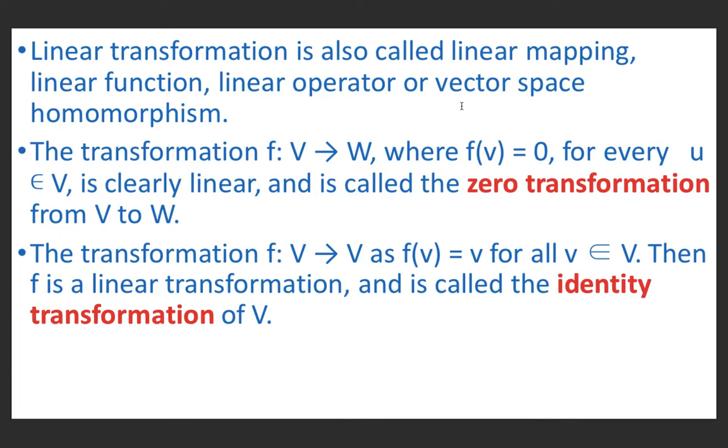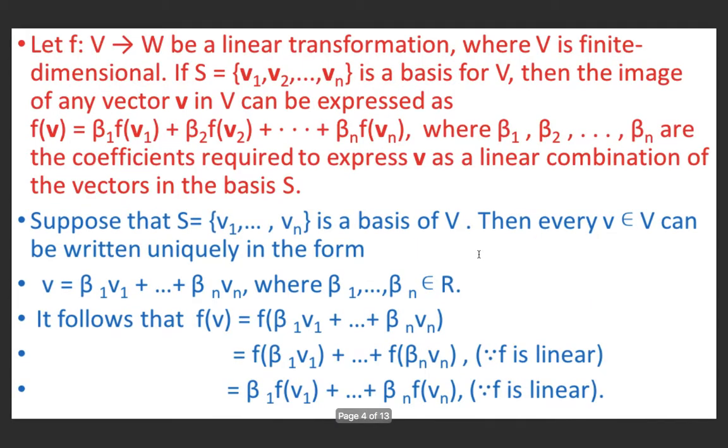The transformation f from V to W, where f of v equals 0 for all v belonging to V, is a linear transformation, and it is called the zero transformation of V to W. And the transformation f from V to V, defined as f of v equals v, is also a linear transformation. One may verify it, and this transformation is called the identity transformation. So the transformation f from V to V, for which f of v equals v for all v belonging to V, is called the identity transformation of V.